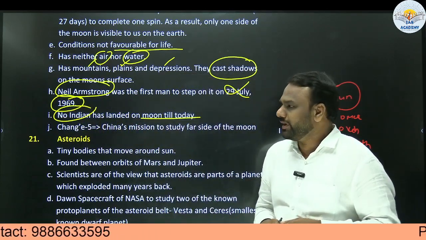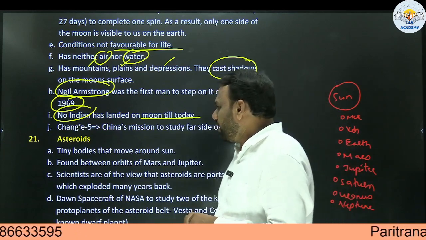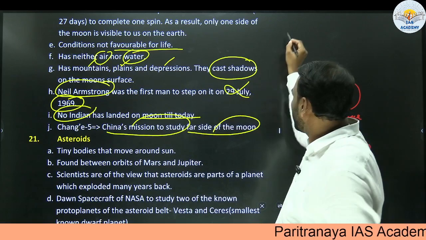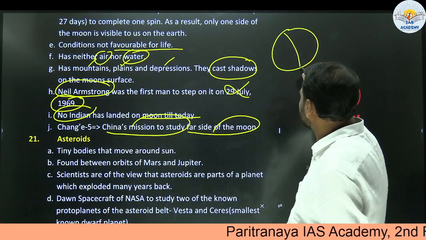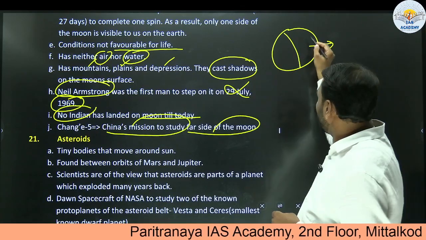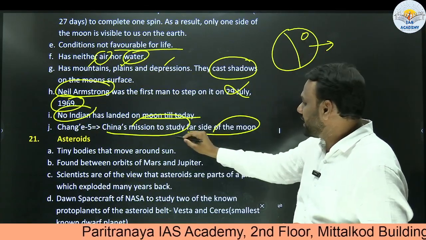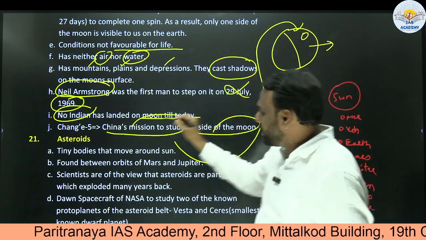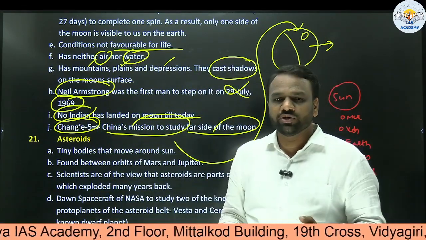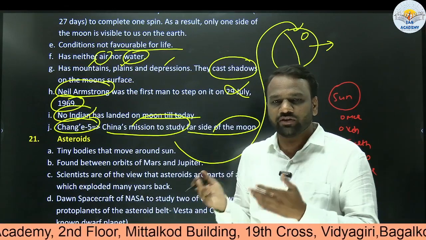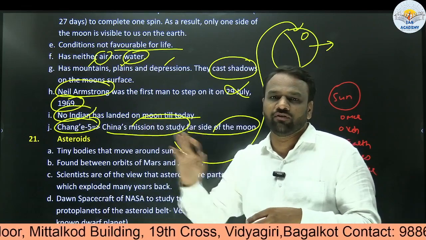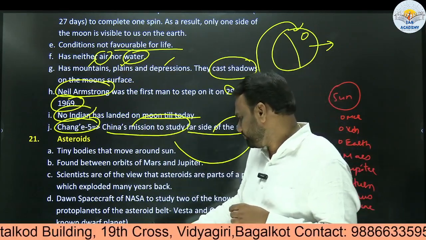Next, again from the current affairs point of view, there is one Chinese mission to study the far side of the moon. We already saw that one side of the moon is visible and the other side we cannot see. This is called the farther side. In order to study this part, China has sent one such mission, called Chang'e 5. So UPSC may ask a question on Chang'e 5. Is Chang'e 5 the mission of NASA or China? It is of China. It will study the moon, the farther side of the moon. All these things are important.